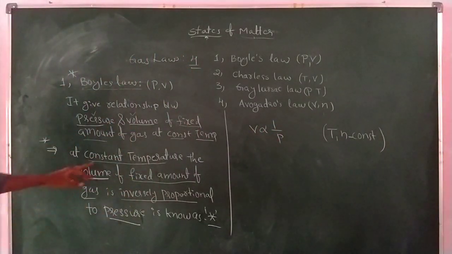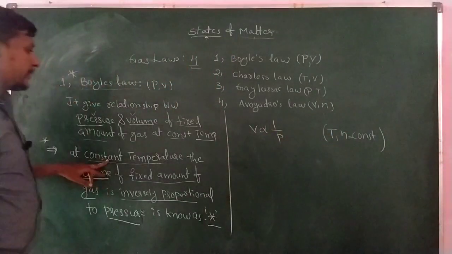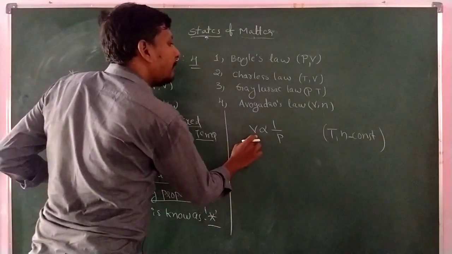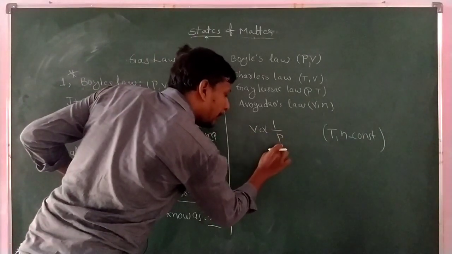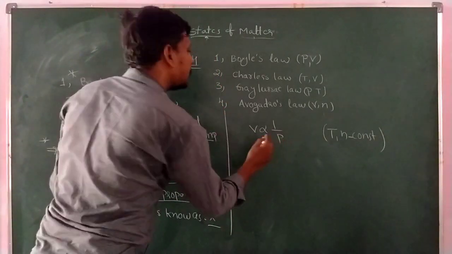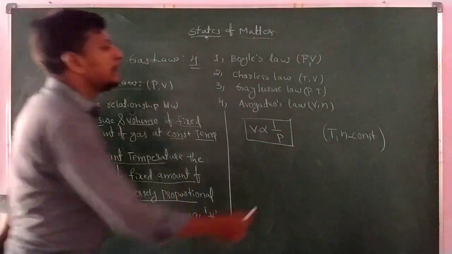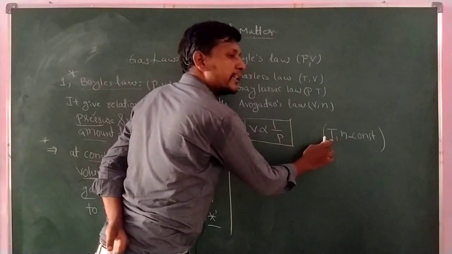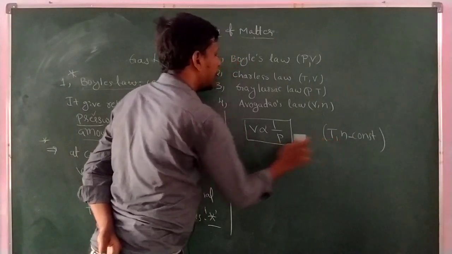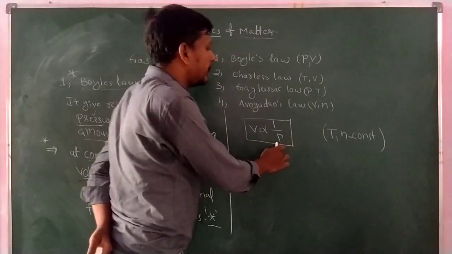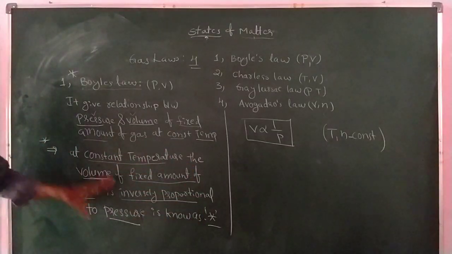I am giving the definition once again. At a constant temperature, the volume of a fixed amount of gas is inversely proportional to pressure. This is nothing but Boyle's law. Simply, T and n are constant. At constant temperature and fixed amount of gas, volume is inversely proportional to pressure. That is Boyle's law. You have to remember this, it is the most important one.